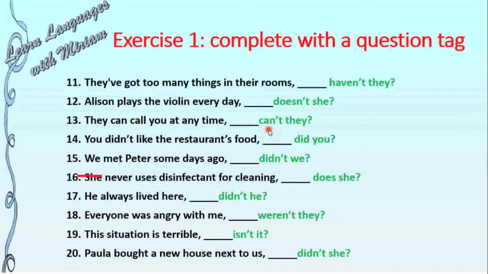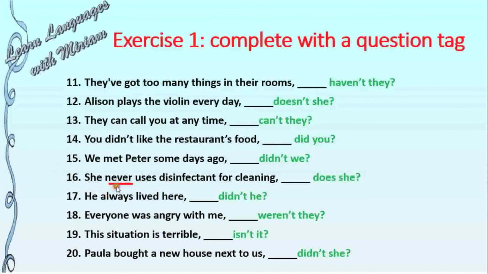Can, can't. 14. You didn't like the restaurant's food, did you? Didn't, did. 15. We met Peter some days ago. Didn't we? For met, the auxiliary verb is did, in this case in the negative, didn't.